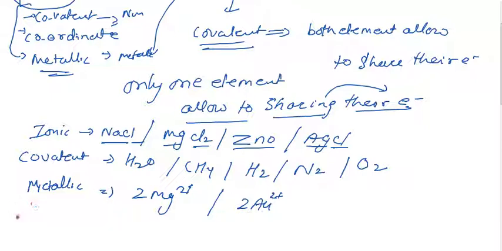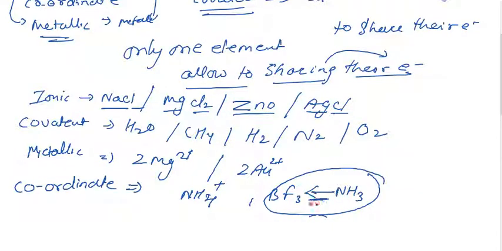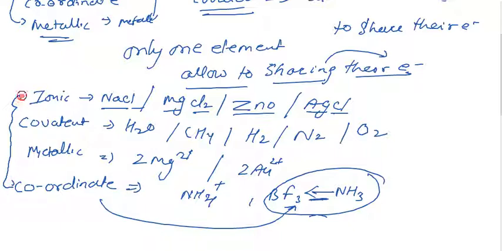And for coordinate bonding, the interaction occurs, for example, in the ammonium ion, or the BF3 NH3 complex, which is one complete complex. This arrow shows the representation of a coordinate bond. These are general examples of all four bondings. Okay, any kind of doubts?